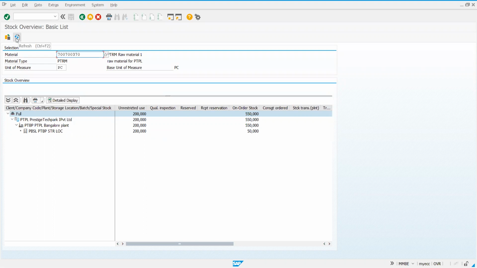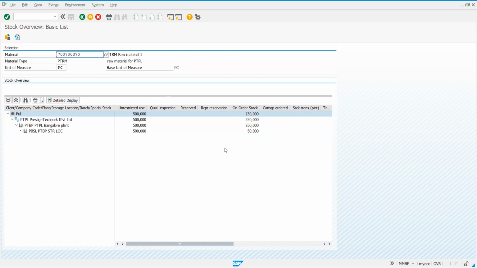It's visible, Ramchandra. Now observe, I'll simply click on this refresh. What happened? Unrestricted use is increased to 500 from 200, because 300 we have received, due to which it increased, and on order stock is reduced to 250 from 550 because 300 is received. So this is in the stock overview screen.